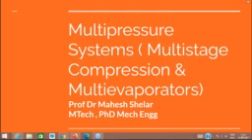From the terminology being used here, a multi-stage compression system would mean that the compression is in multiple stages, and a multi-evaporator system would mean that more than one evaporator is used. So this is a very general kind of understanding we get from the terms which we use. Let us now have an overview of multi-pressure systems, especially the multi-stage compression system.